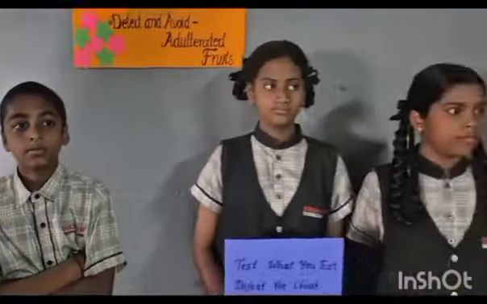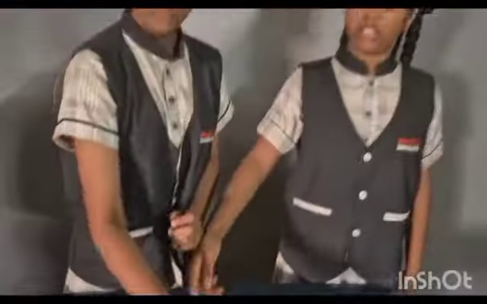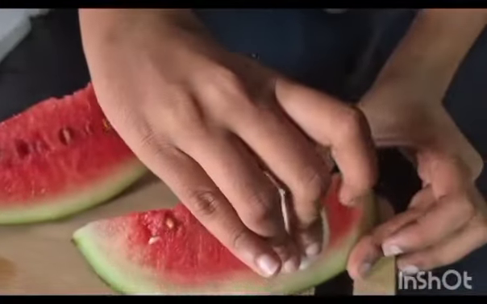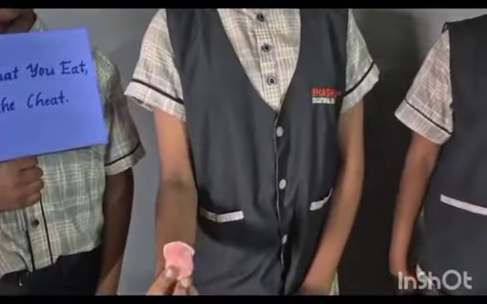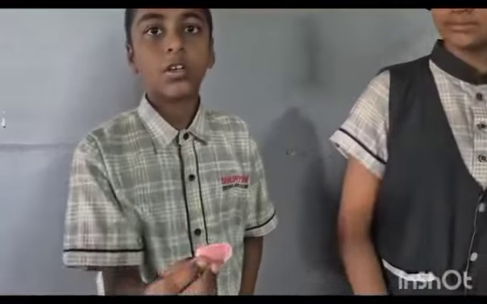Myself Tejashwini. Myself Saikita. Myself Saina. Today we are going to do the watermelon and cotton test. Now take a piece of watermelon. Take a cotton ball, press it on the watermelon and observe. We observe that the cotton turned red in color. What did we learn from this activity? The watermelon is injected with red color.